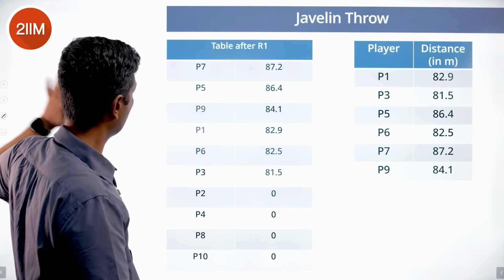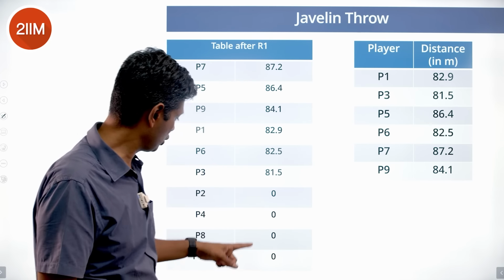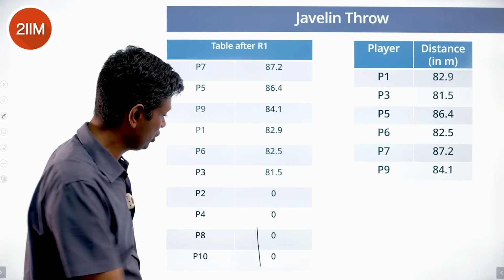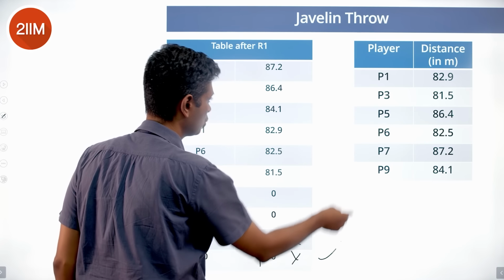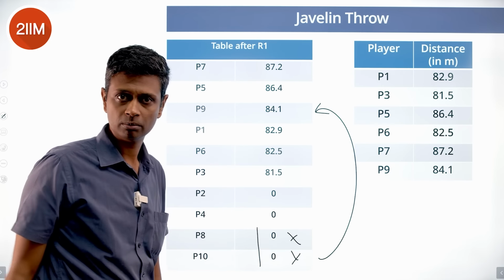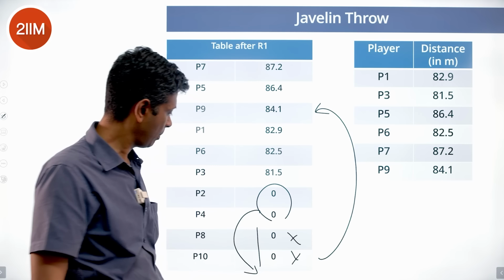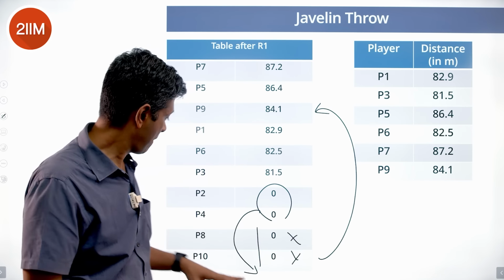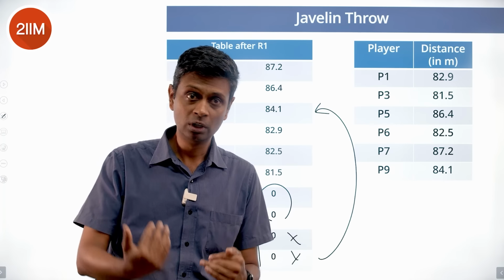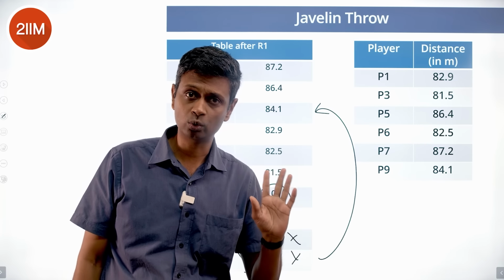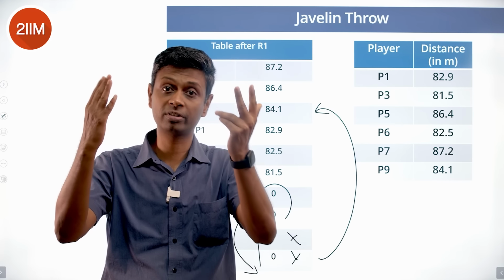Brilliant. So let's consolidate that and put all this in. In round 2, these 2 get good scores. So these 2 will climb up. Say one gets X, one gets Y. These 2 climb up, and these 2 go to the bottom. P2 and P4 go to the bottom. P8 and P10 climb up. They will go above. They are not the ones showing improvement in round 3. So they don't just go into the top 8, they go into the top 6. Right?